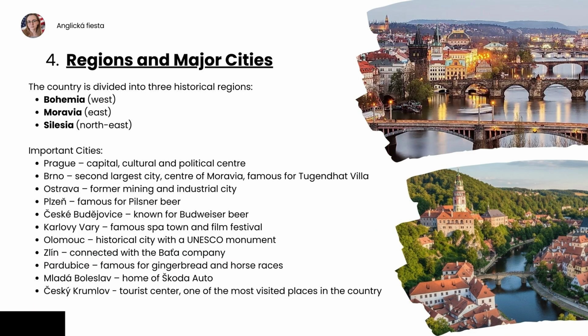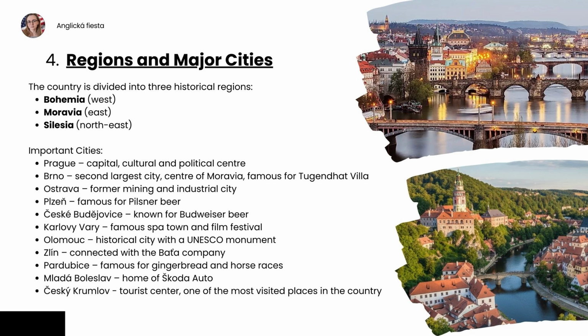The country is divided into 3 historical regions. In the west, there is Bohemia, in the east, Moravia, and in the northeast, Silesia. The capital city is Prague, which is the cultural and political center of the country. Brno is the second largest city and the main center of Moravia, and it is famous for the Tugendhat villa.